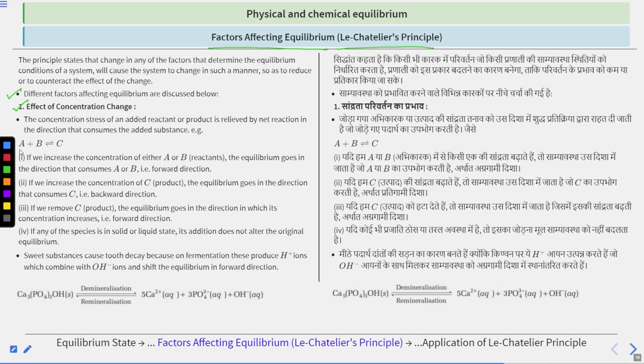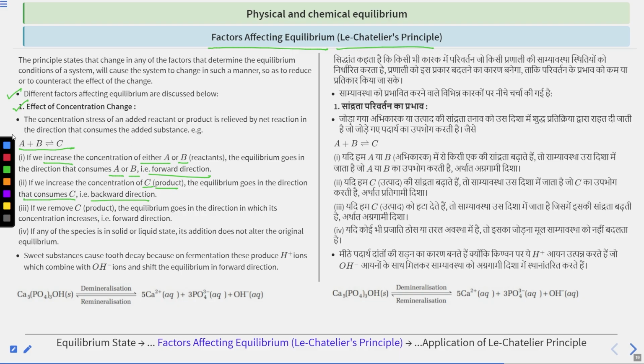Let's suppose this is a reaction A plus B giving C. If we increase the concentration of either A or B, that is reactants, the equilibrium goes in the direction that consumes A or B, that is forward direction. If we increase the concentration of C, the product, the equilibrium goes in the direction that consumes C, that is backward direction.